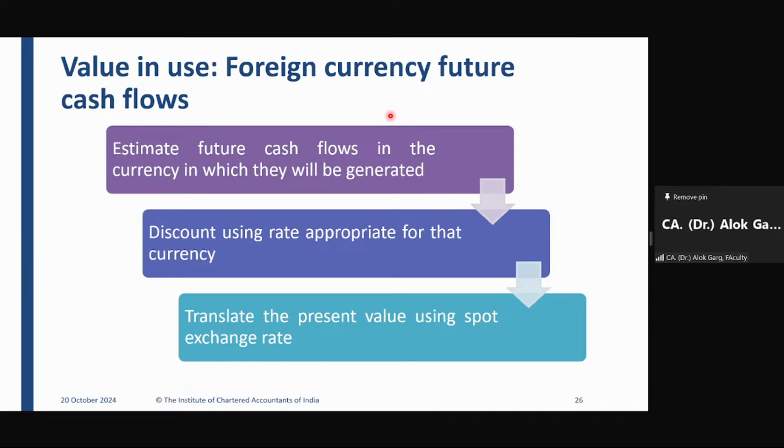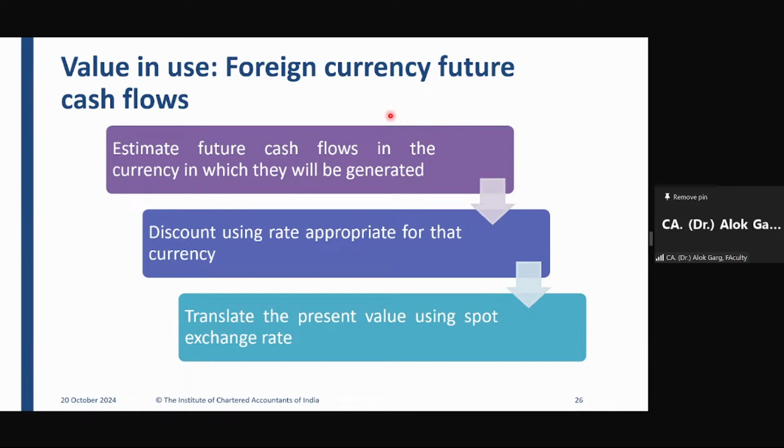The discount rate relating to India, or the discount rate relating to London? London. London rate. Even when I was explaining the concept of discount rate, I told you the discount rate is that interest rate which is specific to that asset. So where is that asset located? In London, right?